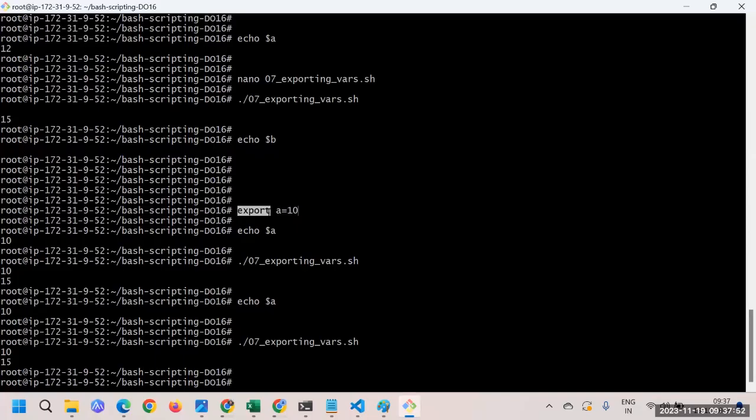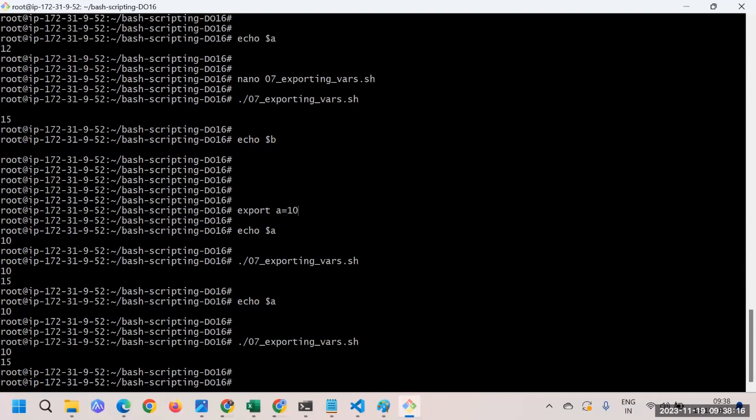But when we have to access the variable among child processes, or in a different session, that is possible only with the exported variable. Let me break it down one more time. We can just declare the variable like this.